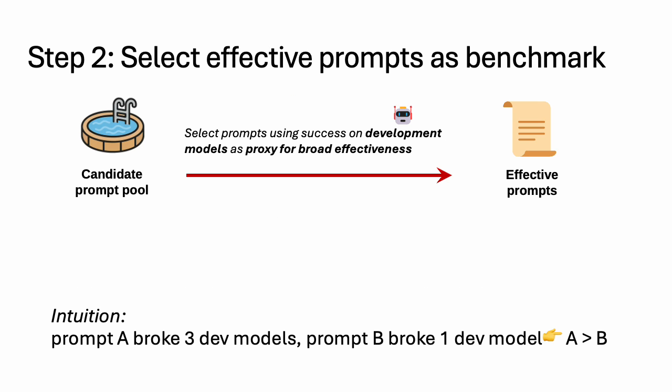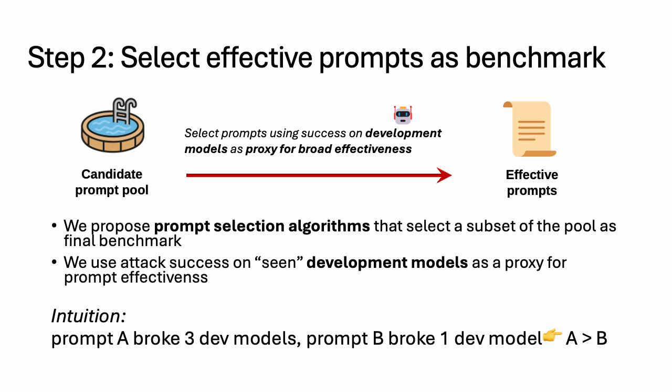For the second step, we select prompts using success on development models as a proxy for broad effectiveness. So the intuition is, if prompt A broke 3 development models, but prompt B only broke 1 development model, then A is likely, in general, a stronger prompt than B. Building upon this intuition, we propose several prompt selection algorithms that select a subset of the pool as the final benchmark. And we use the attack on the seen set of development models as a proxy for effectiveness.